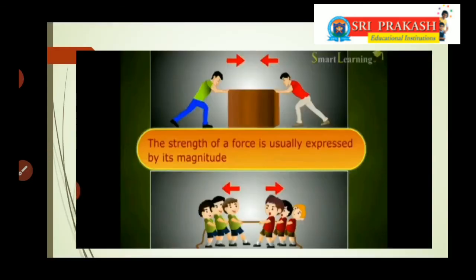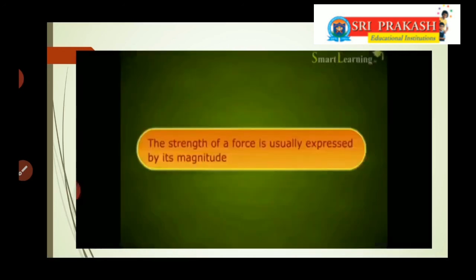What happens if the forces acting on the object are equal in magnitude and in opposite direction? Generally, the strength of a force is expressed by its magnitude. So, in this example, you can see the forces acting on the object in opposite directions in both the examples. In this case, the net force is 0.